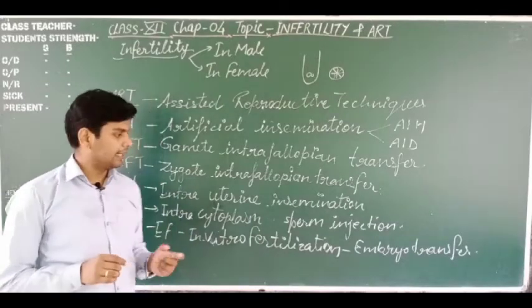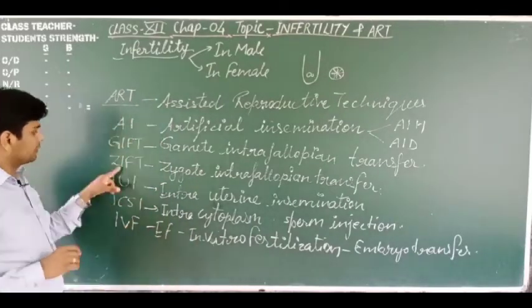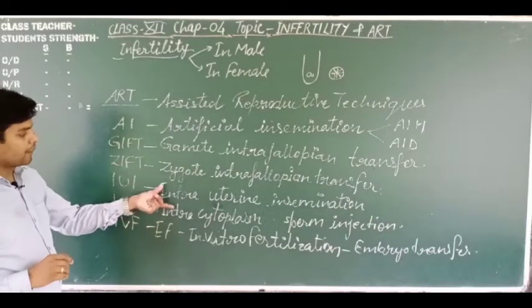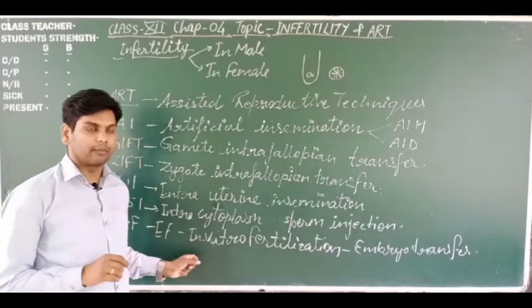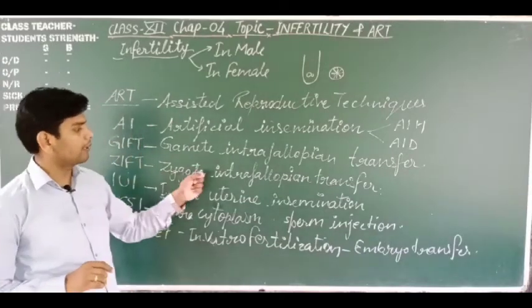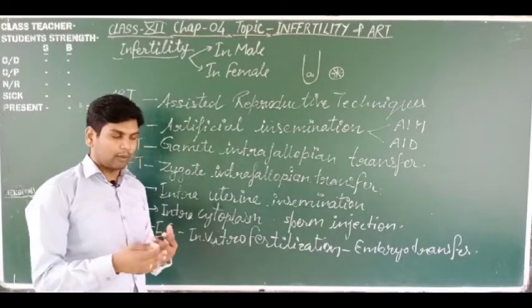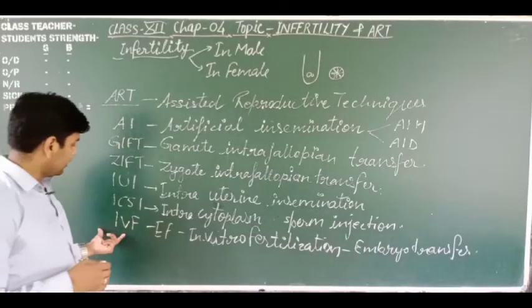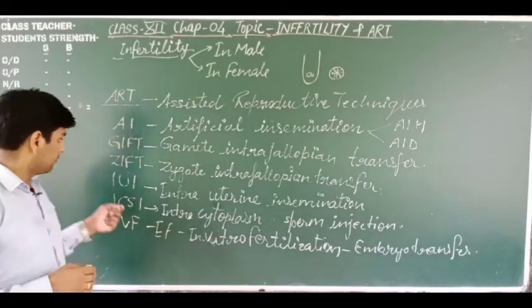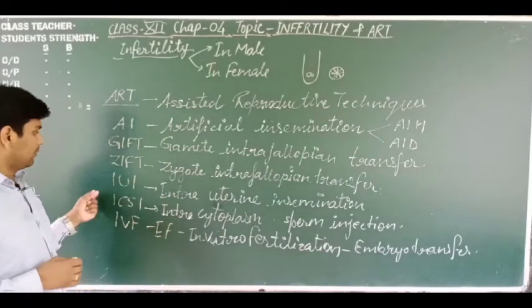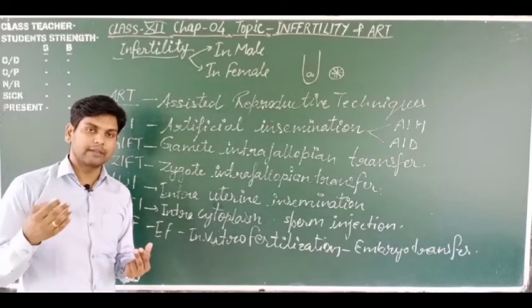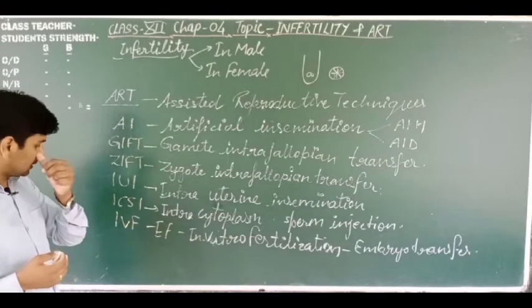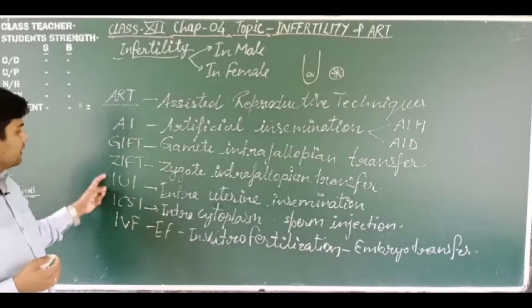I want to tell you that in ZIFT, the in vitro fertilization technique is used. So these are the techniques in which IVF is already involved, because in zygote intrafallopian transfer, if the zygote is already formed, it means it was fertilized in vitro. So ICSI and GIFT also involve in vitro fertilization, as the zygote was the result of in vitro fertilization. So dear students, these are the assisted reproductive techniques.